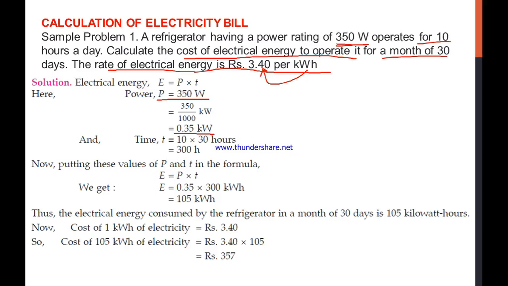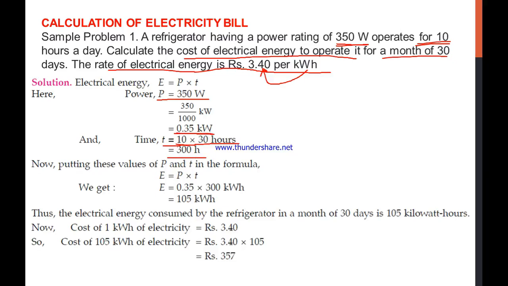Now we have to calculate it in the form of kilowatt hours, so the time is missing here. Let's write that T equal to 10 into 30 hours. We know that on a single day you are using it for 10 hours, and that's why you have to multiply with 30, because you are using it for the month. So on a single day it is 10 hours, and for 30 days that is 300 hours you are using it.